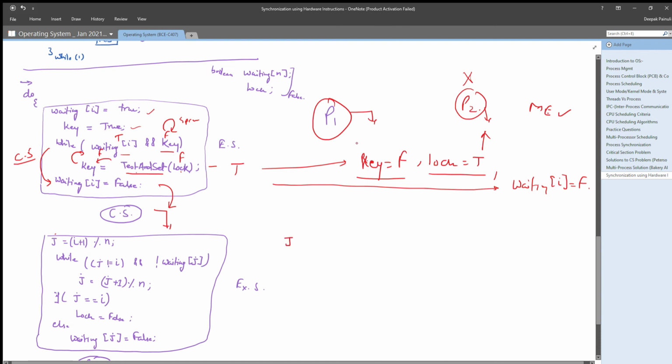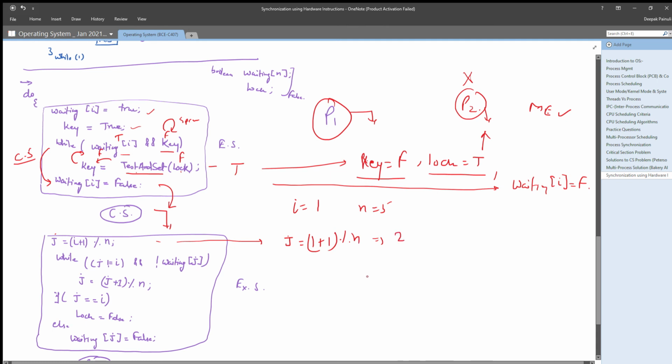Let us say we currently have I as 1. So j will be 1 plus 1 modulo n. Okay, let's say n value is 5. So j will be 2.